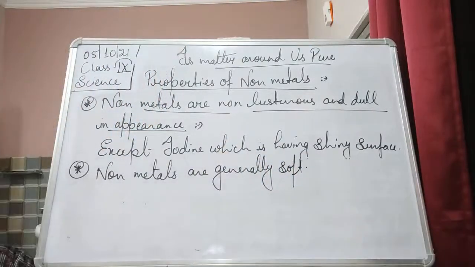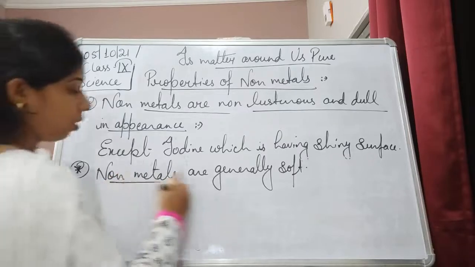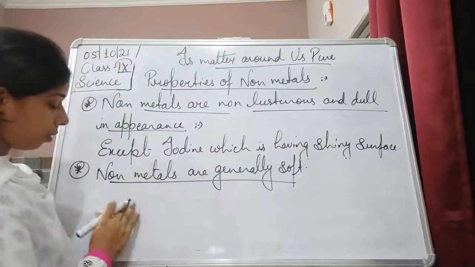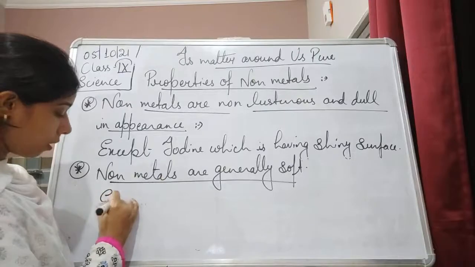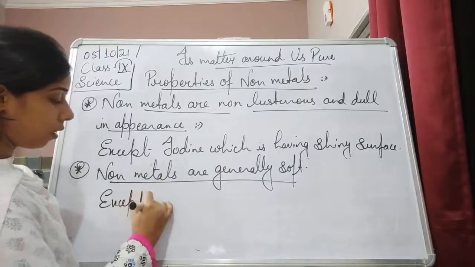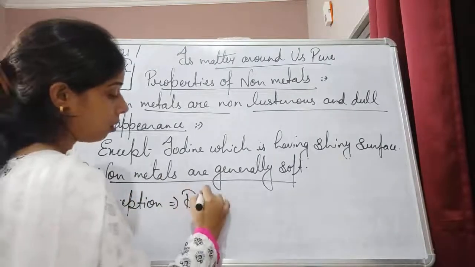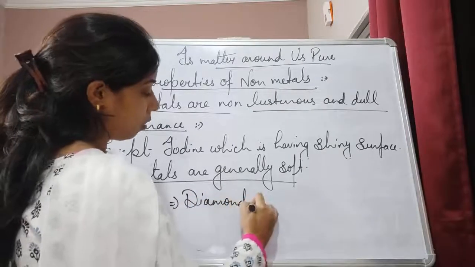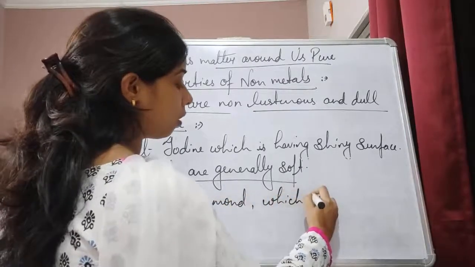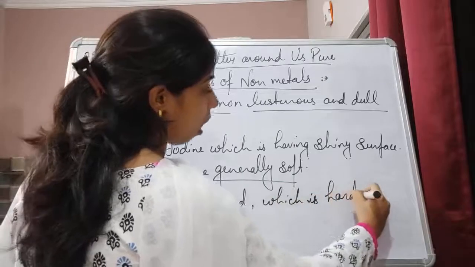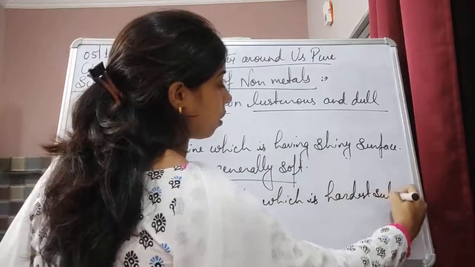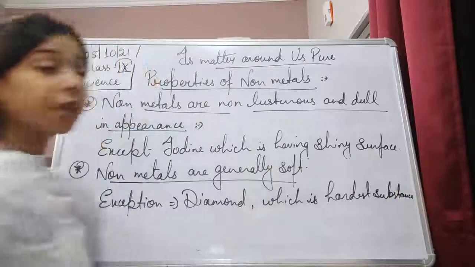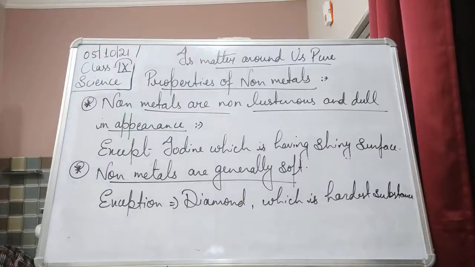Non-metals, they are generally soft. An exception is there, student, and that exception is diamond, which is the hardest substance known. This is a non-metal which is very hard.